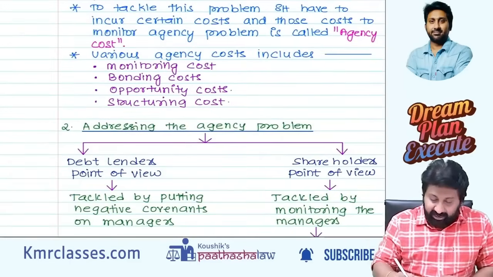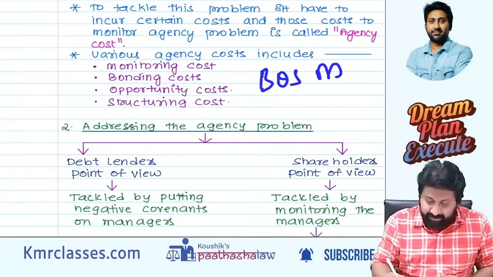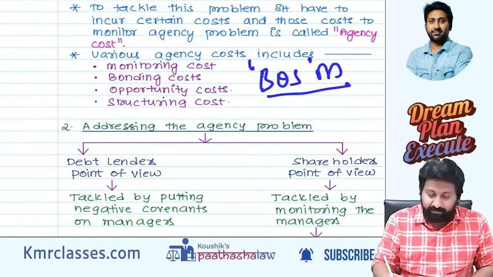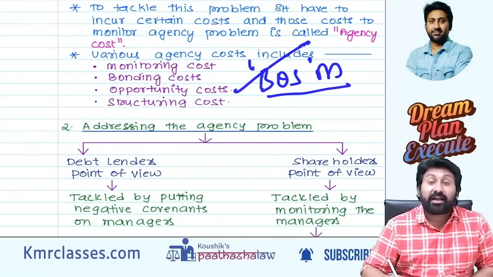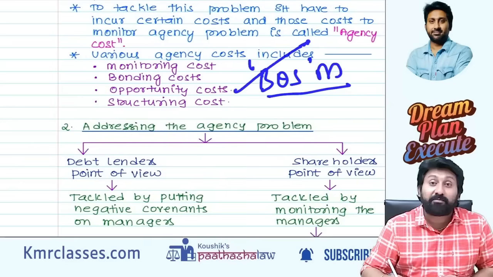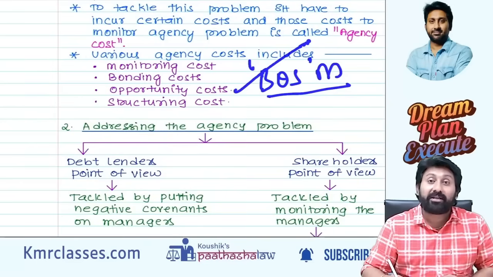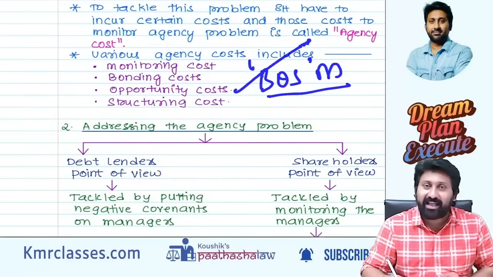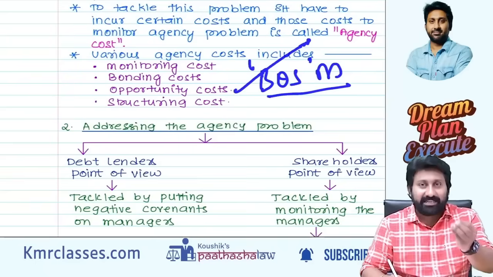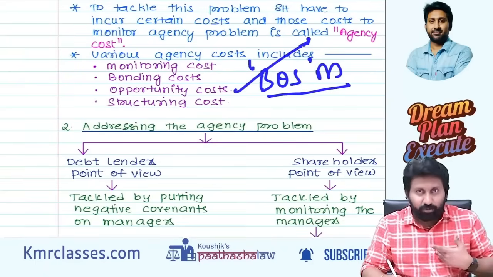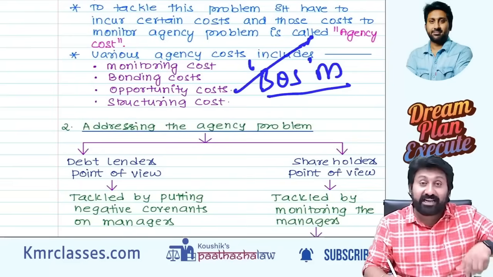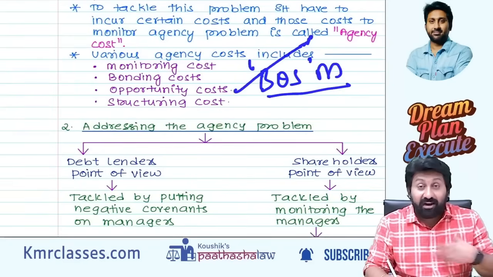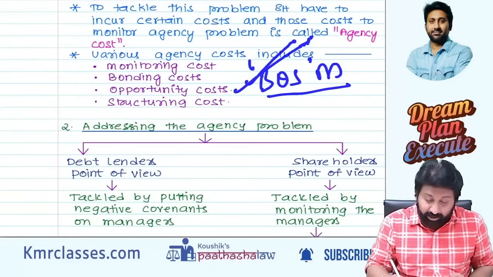Four costs are there. I will call it BOSS M. What is this BOSS M? Bonding cost. Bonding cost means what? Consistently conducting meetings with the board of directors, creating a bonding between shareholders and board of directors, saying that we are both friends, please don't do any malpractice, do anything for our benefit. That is bonding cost. But to conduct the general meetings or board meetings, etc., a lot of costs are involved. Those are bonding costs.